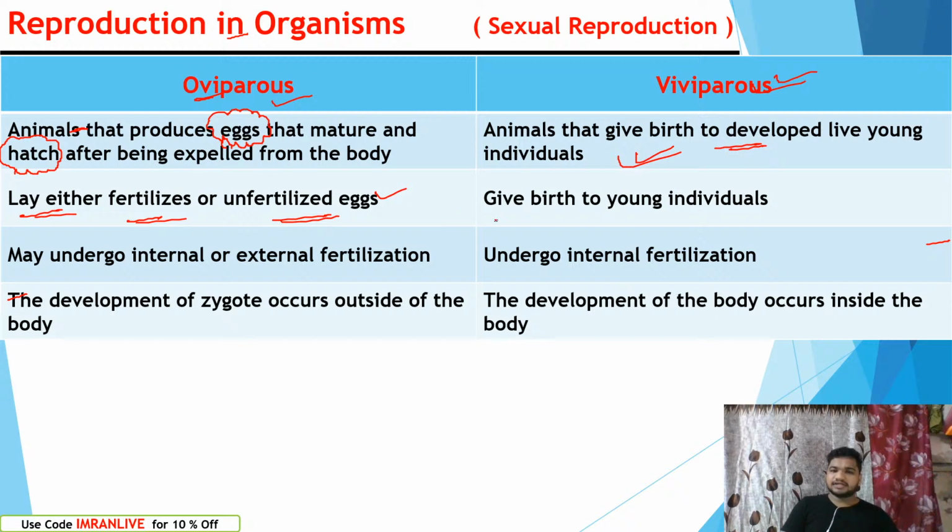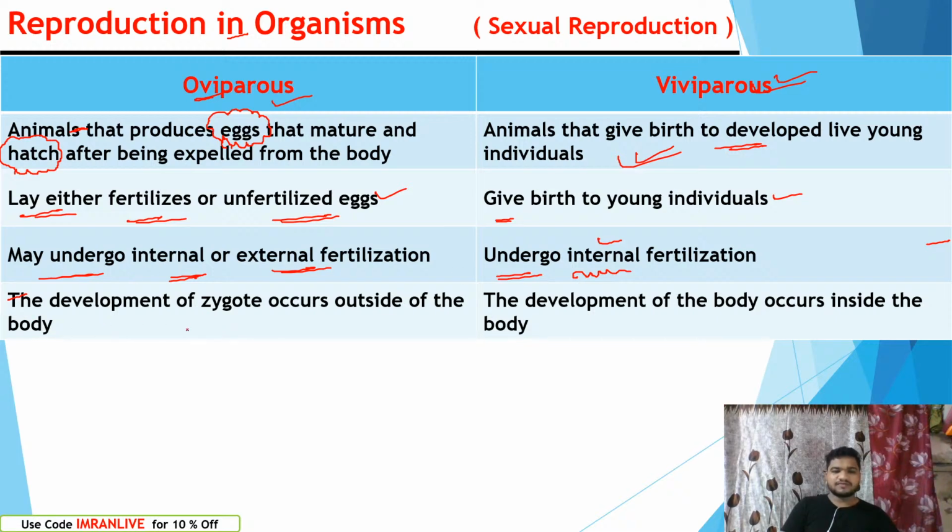Generally, viviparous animals give birth to young individuals. Oviparous animals may undergo internal or external fertilization. In the case of viviparous animals, we can see only internal fertilization. There is no external fertilization in viviparous animals.